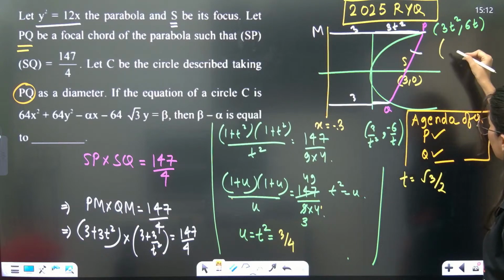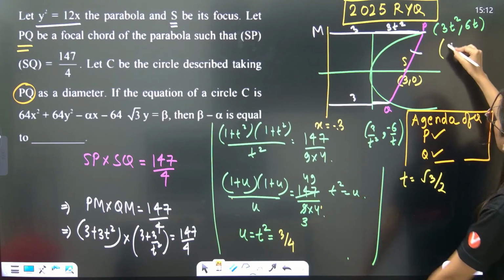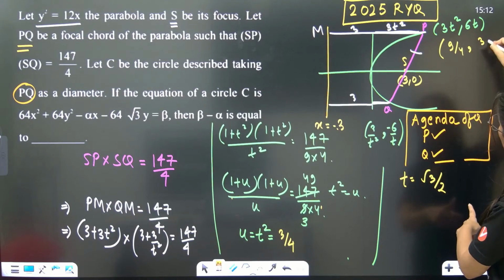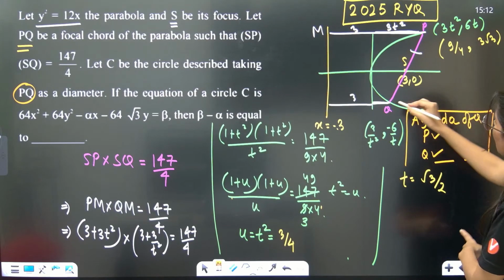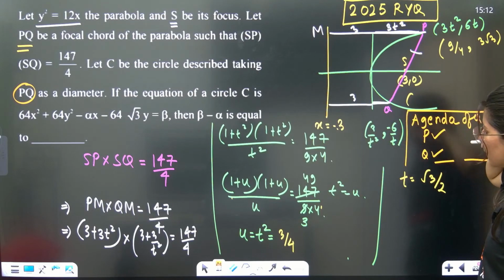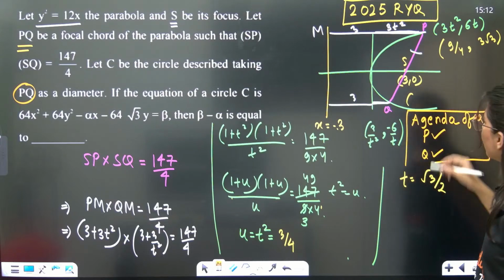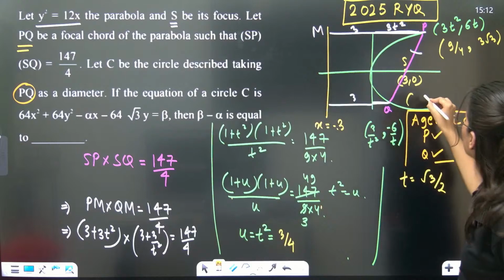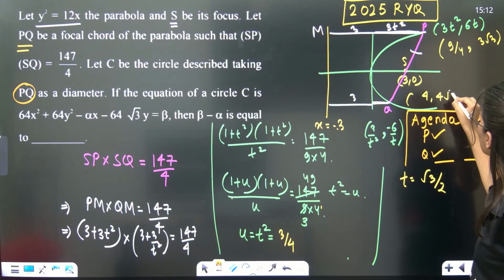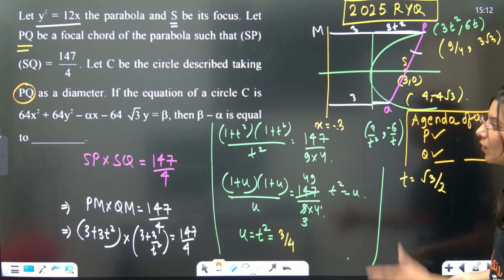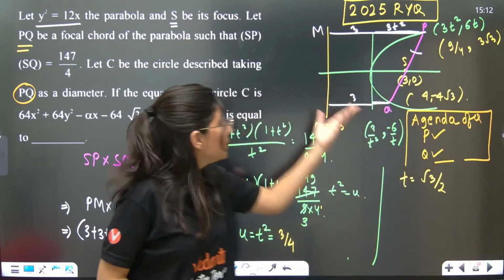Now put t equal to root 3 by 2. So coordinates of P will be what? See, 9 by 4 comma, this is 6 root 3 by 2, 3 root 3. Okay, what about this? 3 by t square. So 3 by t square will be what? So coordinates of Q, anybody? 4 comma 4 root 3, with the negative sign. Okay, so this is P, this is Q. Now what you have to do? Come on, PQ you have.